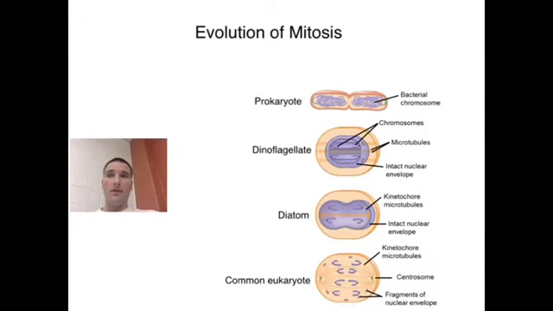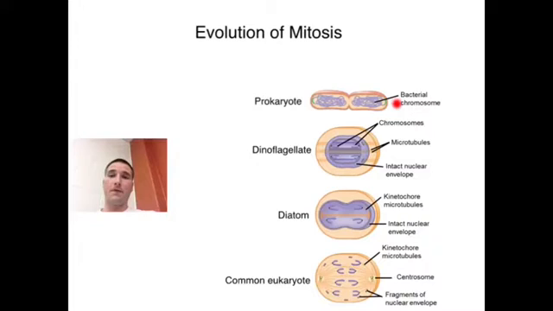Okay, this next slide shows what their thoughts are on the evolutionary sequence here. So what we've got is a prokaryote cell here, and we have most modern day eukaryotes here. I just have common eukaryote. So this is mitosis happening down here, and this is our binary fission. All of the mechanisms down here with the eukaryotes, with mitosis, none of those mechanisms exist back here at